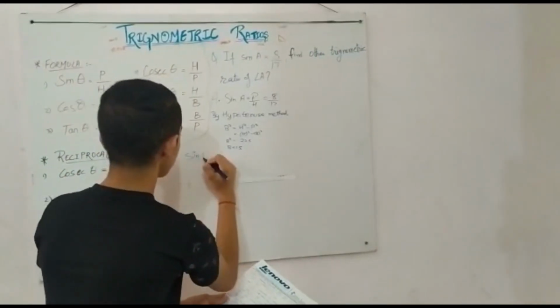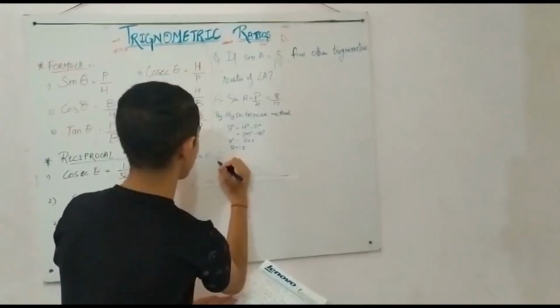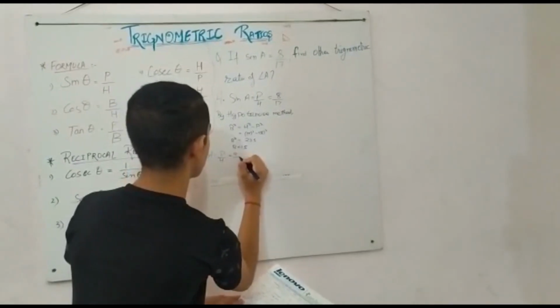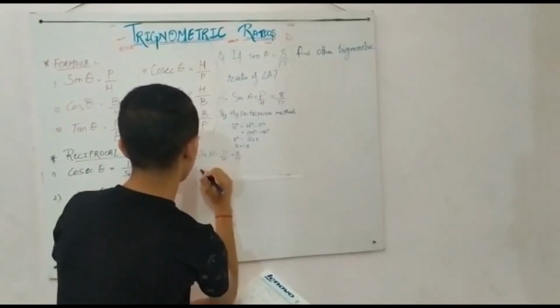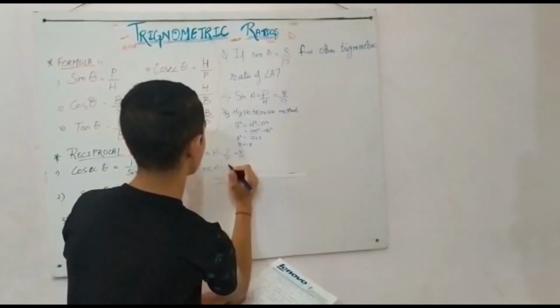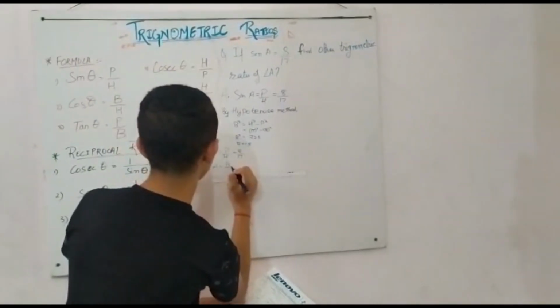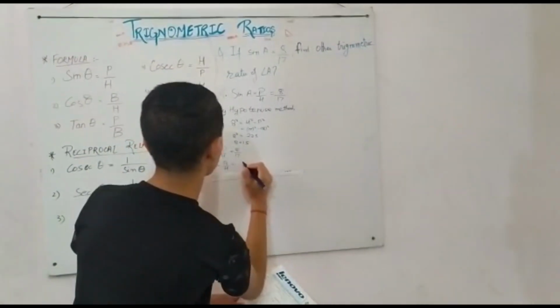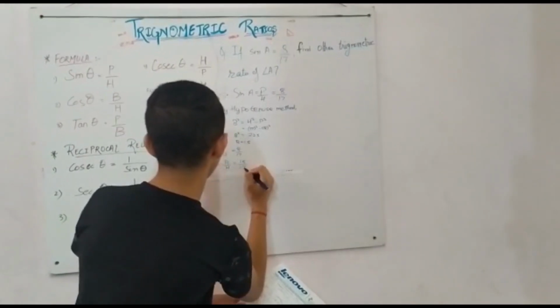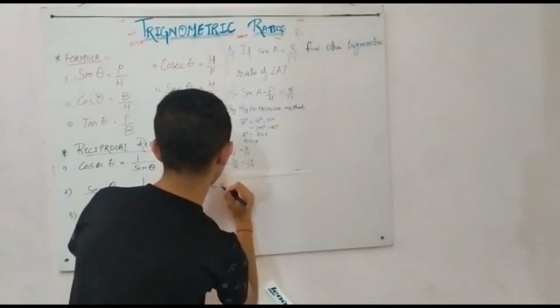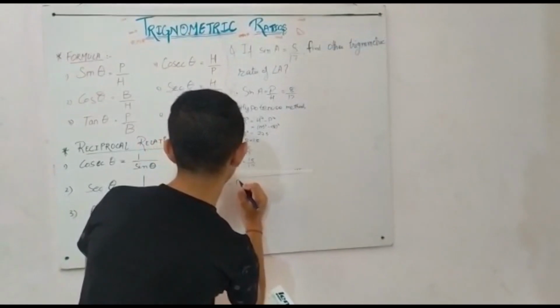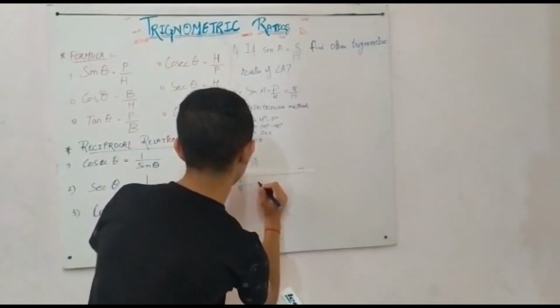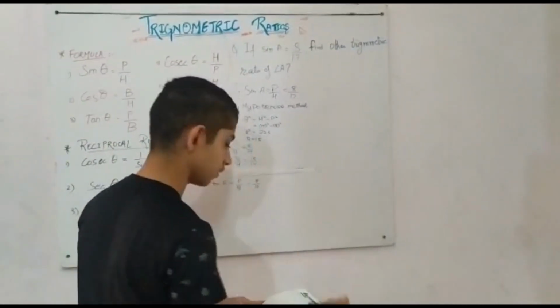Sin A equals P by H equals 8 by 17. Cos A equals B by H equals 15 by 17. And tan A equals P by B equals 8 by 15.